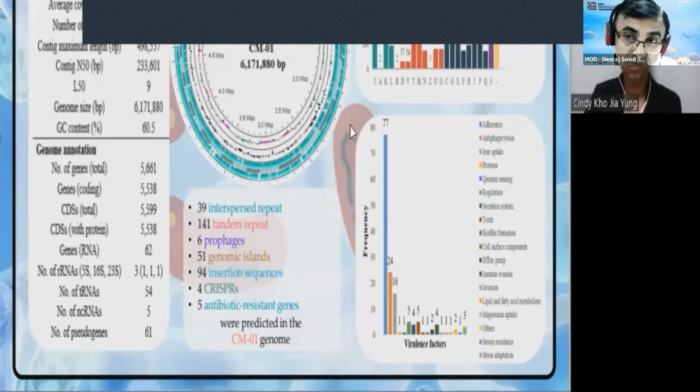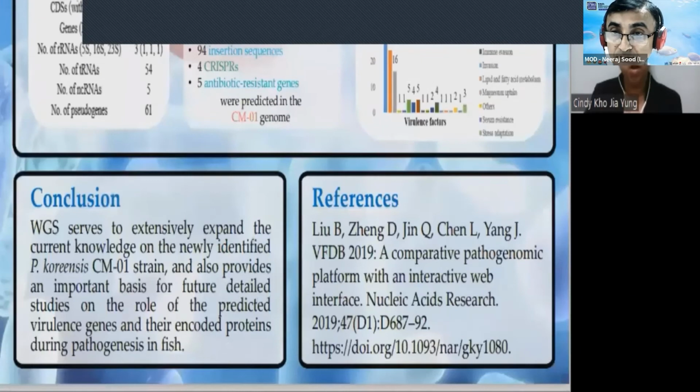In conclusion, the whole genome sequence serves to extensively expand the current knowledge on the newly identified Pseudomonas koreensis CM01, and also provides an important basis for future detailed study on the role of the predicted virulence genes and their encoded proteins during pathogenesis in fish.